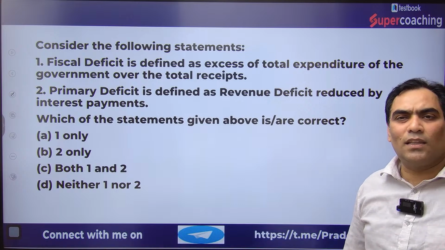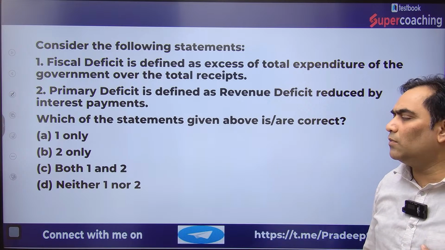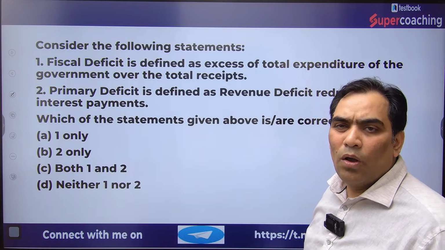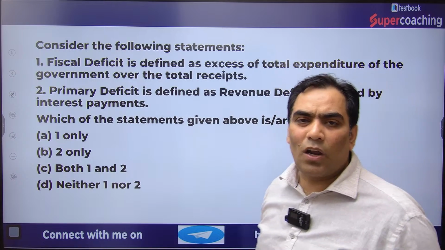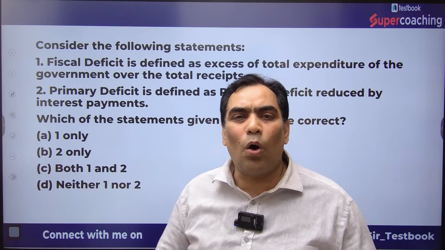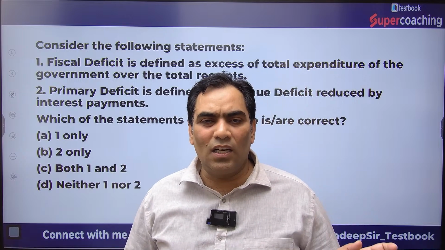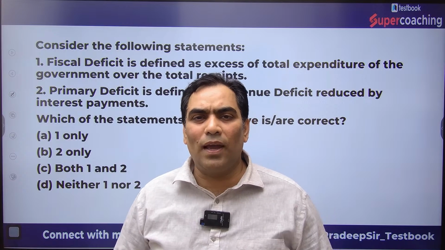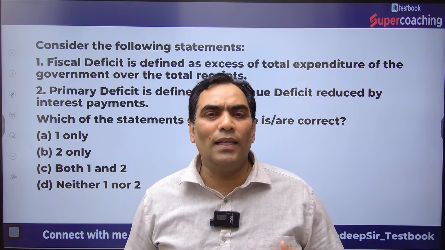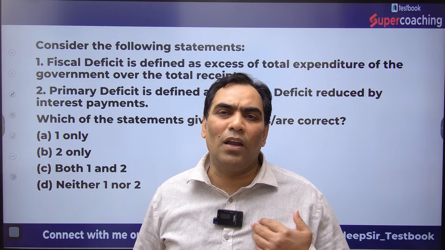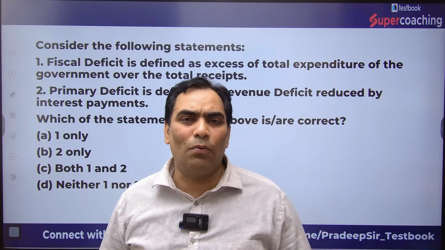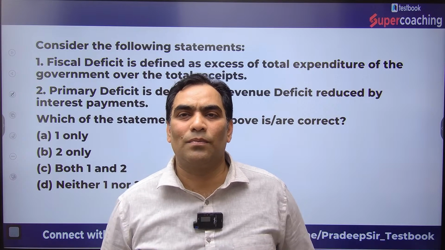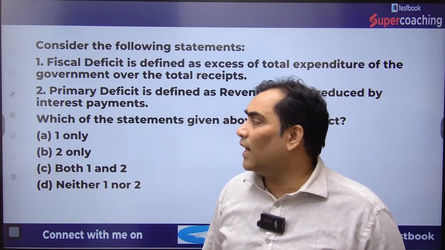Fiscal deficit is nothing but the need of borrowing, because the budget deficit is always zero. Budget deficit is always zero because total expenditure and total receipts of the government are always equal. That's why the budget deficit is zero, and that's why fiscal deficit is nothing but the need of borrowing. There is a different formula in NCERT, so just go through the NCERT as well.